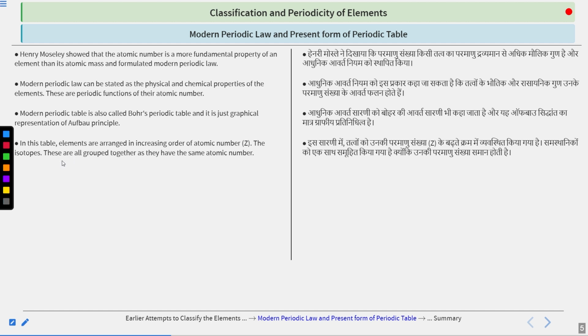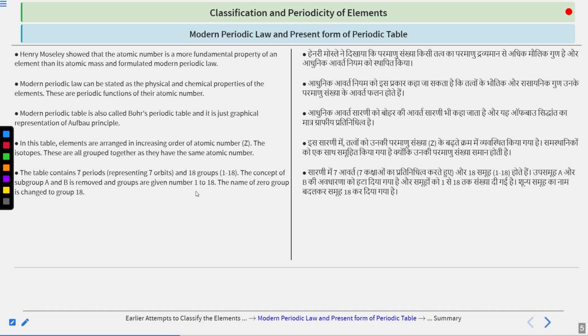The isotopes are grouped together as they have the same atomic number. Now let us talk about the characteristics of the table. There are 7 periods and 18 groups. We'll look upon this when the image is given in the next part. What do you mean by periods and what do you mean by groups?